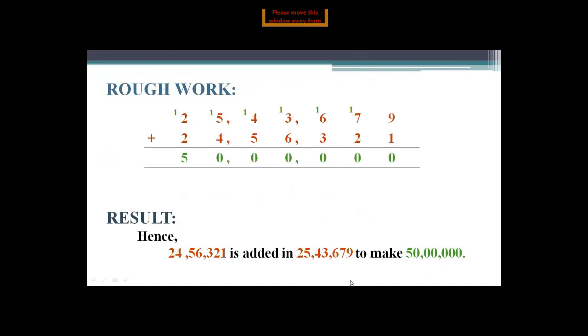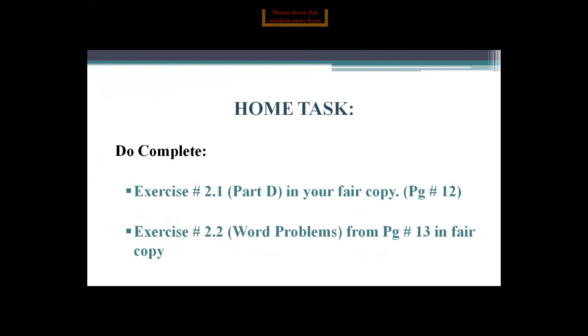Hope you all understand this chapter. Today's chapter is ended now. Chapter number 2, that is addition and subtraction, is ended now. If you have any question or any problem, you will ask me after this home task.